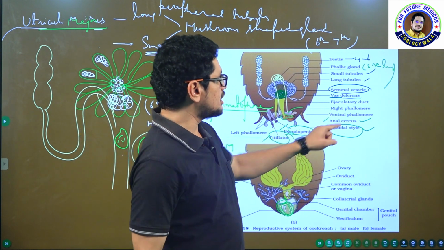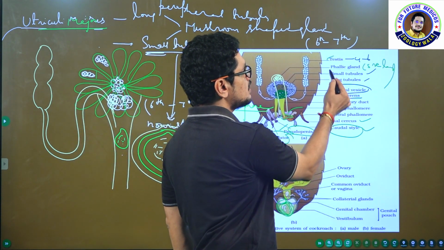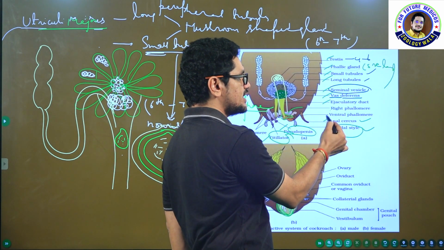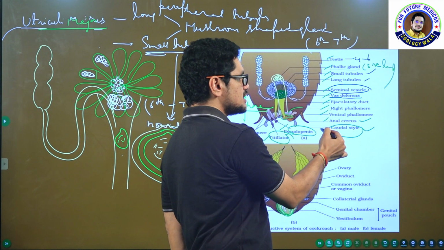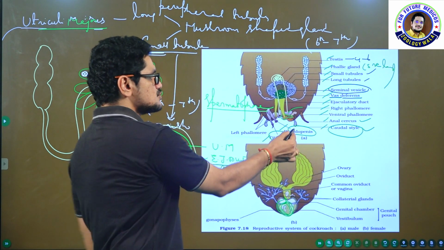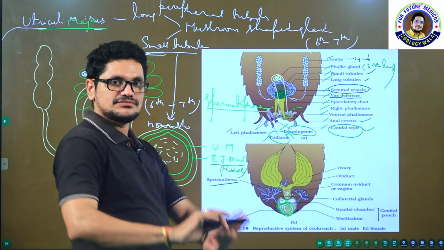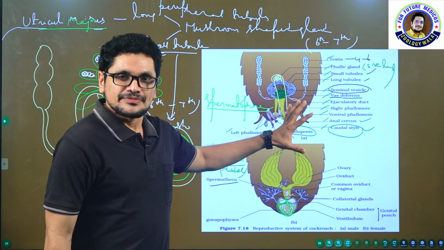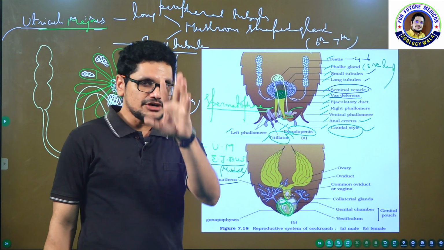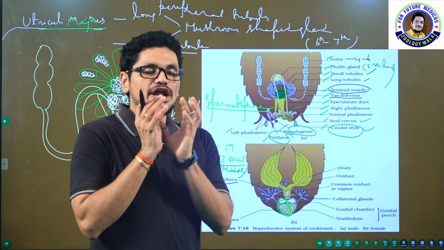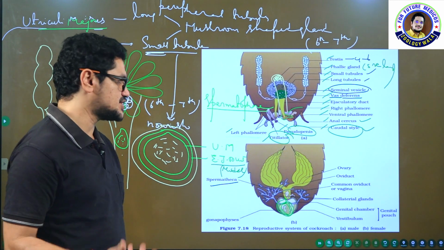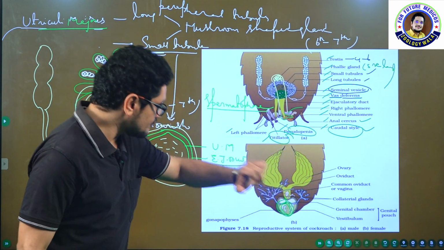Okay, right phallomere, ventral phallomere. See the labeling: testis, uricose gland, phallic gland, small tubule, long tubule, seminal vesicle, vas deferens, ejaculatory duct, right phallomere, ventral phallomere, anal cerci, caudal style, pseudopenis, titillator, left phallomere. Everything is clear. So if you observe the male cockroach, a two-layered spermatophore is now ready, and this two-layered spermatophore is deposited into the female. Where it will be deposited, I will tell. Let us see the female cockroach now.